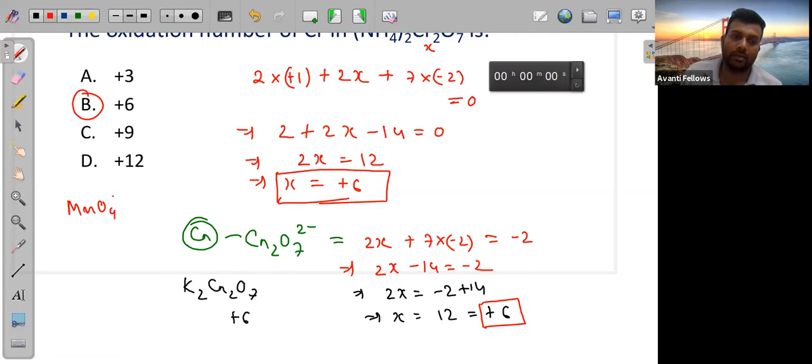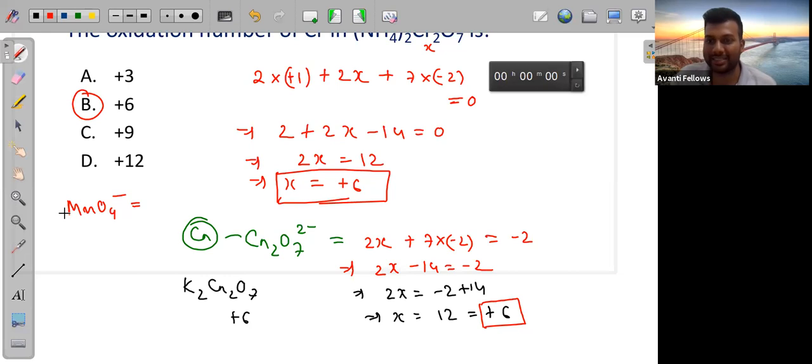Okay, one more I will now ask. MnO4 minus. Now tell me, what will be the oxidation number of manganese in MnO4 minus? This is the last, because we shouldn't waste a lot of time on this oxidation number topic. Today we have to discuss the experiment of the battery also.